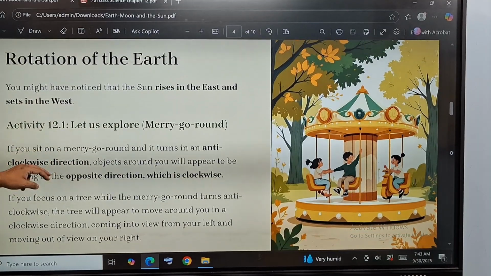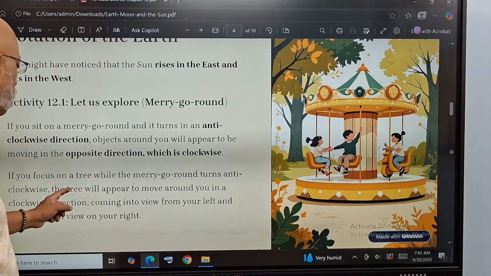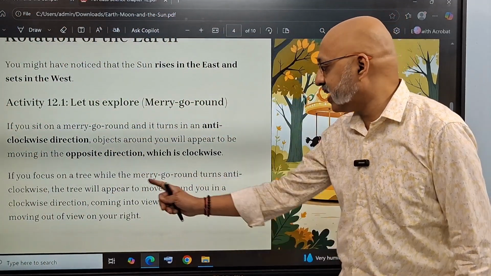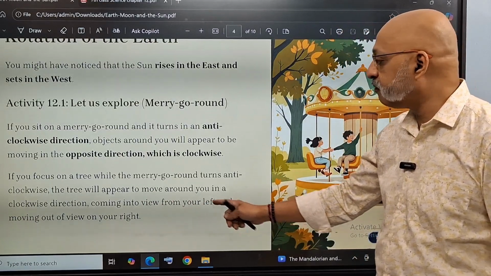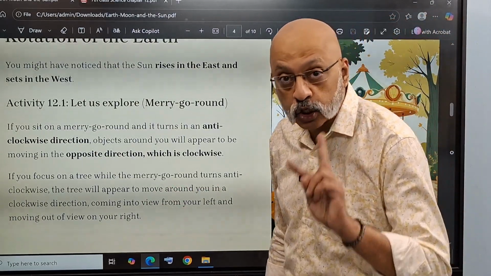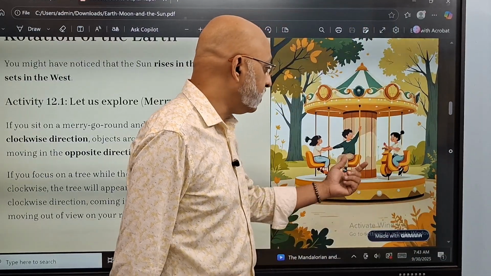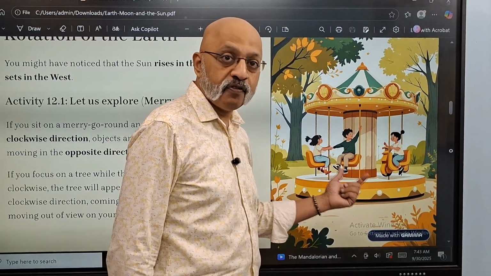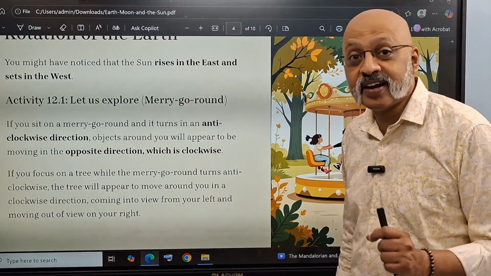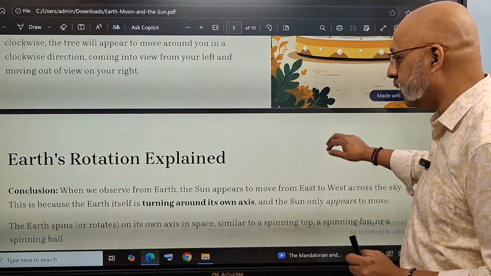If you sit on a merry-go-round, this is what happens. If you focus on a tree while the merry-go-round turns anti-clockwise, the tree will appear to be moving around you in a clockwise direction, coming into view from your left and moving out of your view on the right. Do these two experiments, the torch experiment and the merry-go-round experiment. I'm sure all of you have taken a ride on these merry-go-rounds, but now you can understand it from the point of view of science and understand your chapter number 12.